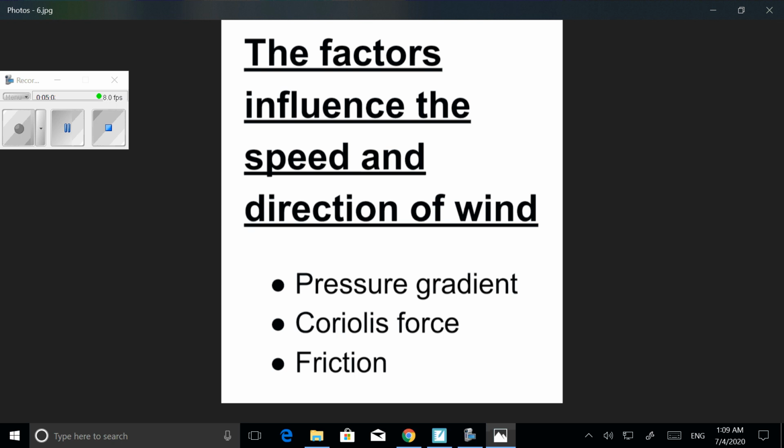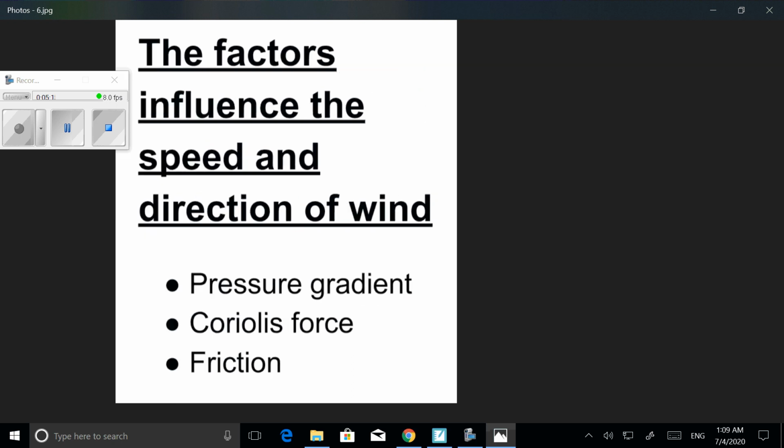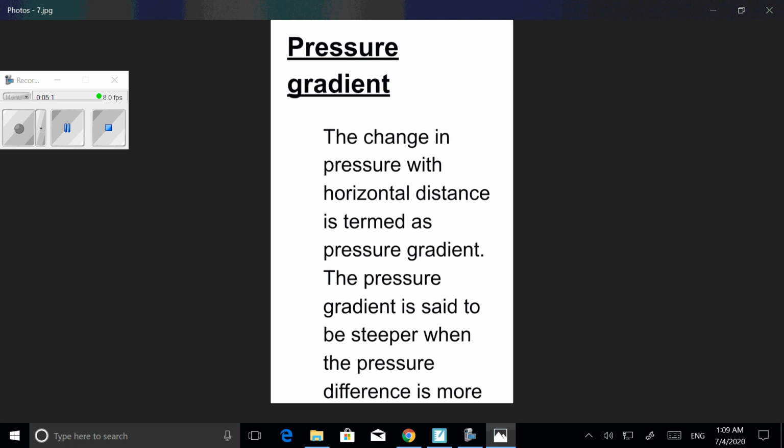What are the factors that influence the speed and direction of wind? Pressure gradient, Coriolis force and friction. Now let us discuss all these points in a detailed manner. First one is pressure gradient force.